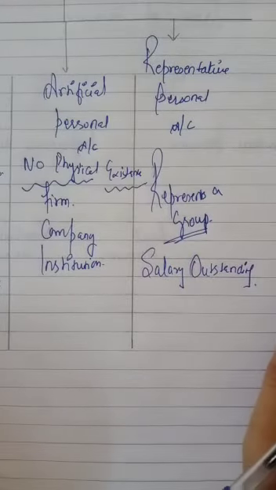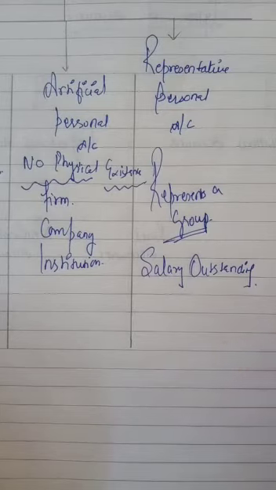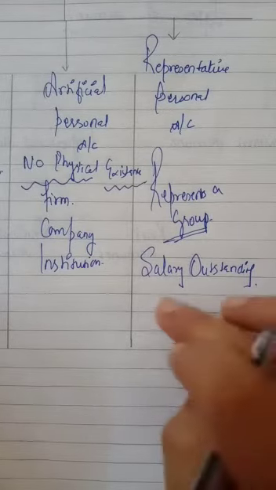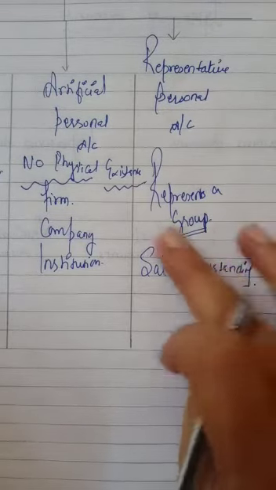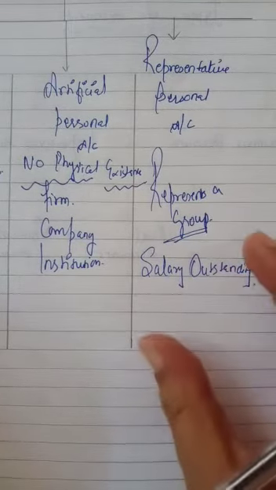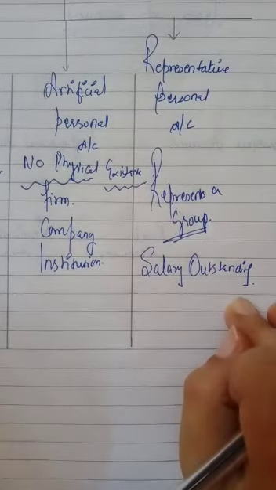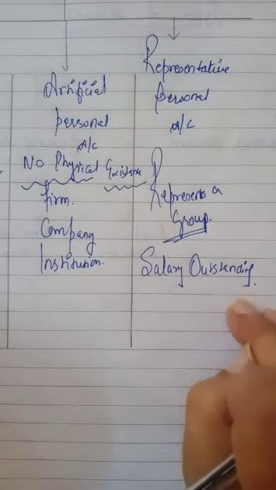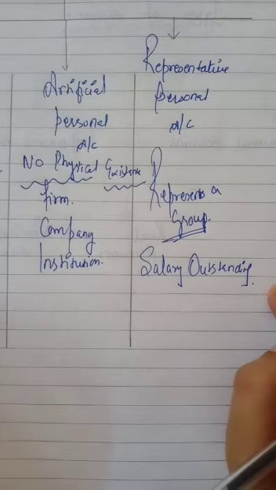What is salary outstanding? You have taken work from your employees but you have not paid them till now. It represents a particular group of your employees which are unpaid. So this is called a representative personal account.